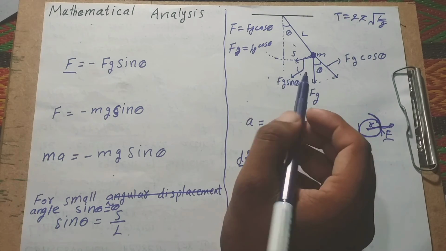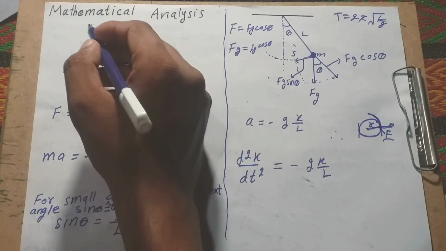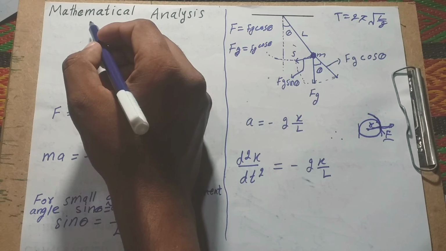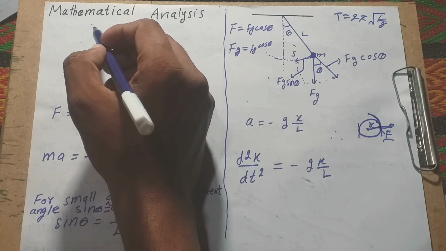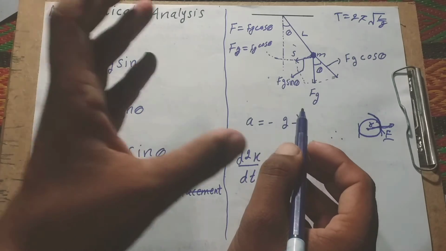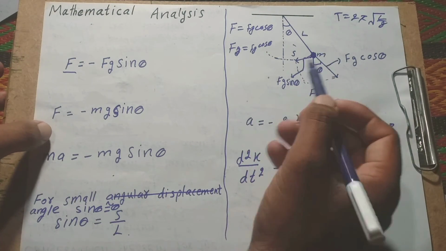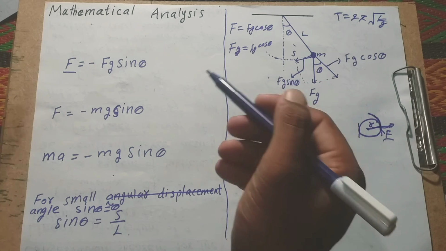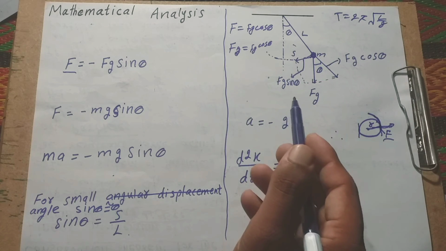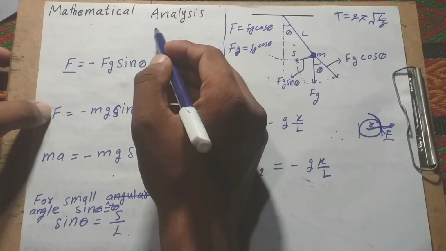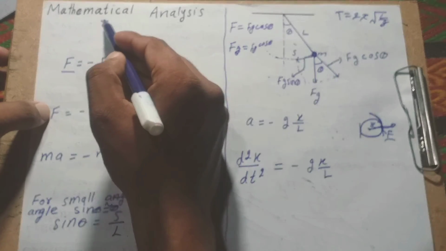And first to understand the tangential component. The tangential component provides the restoring force on the bob. Means first we apply a force, then the restoring force also applies due to the tangential component. What is the restoring force?